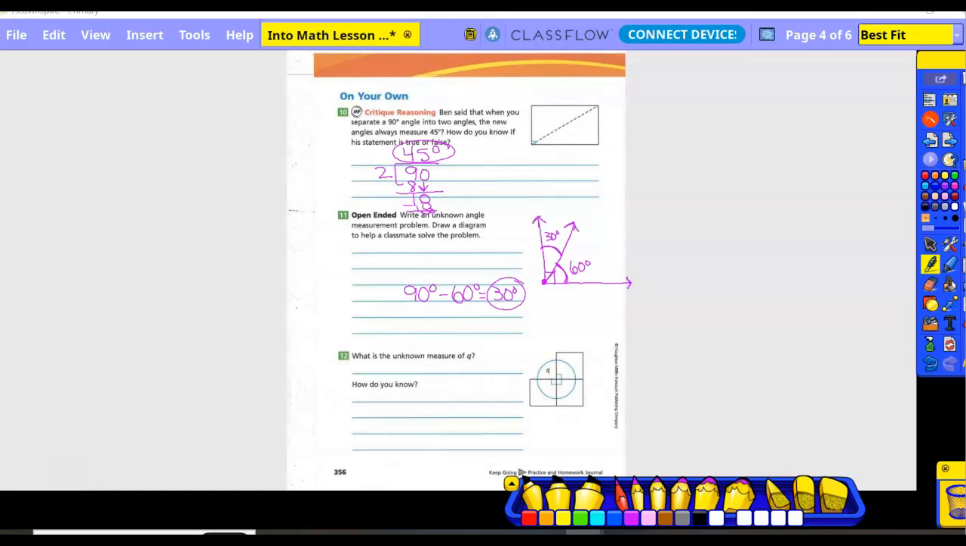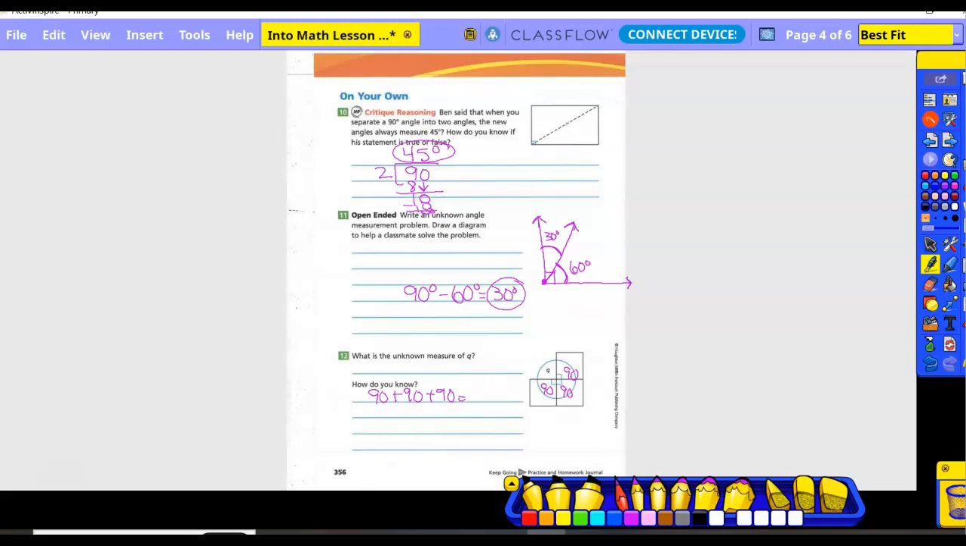Number 12, they want us to find the unknown measure of Q. So we need to see how we know. What do you notice about the whole circle? What does that need to be? 360, right? What is each of these angles? 90, because they tell us they're right angles with the little box.